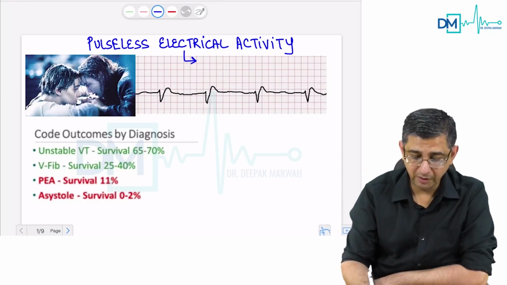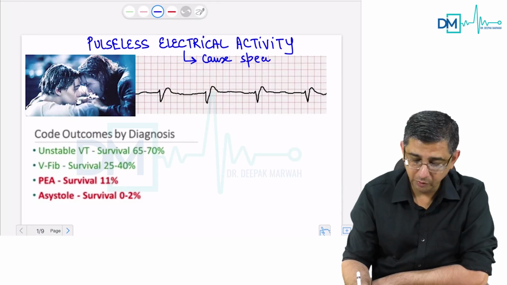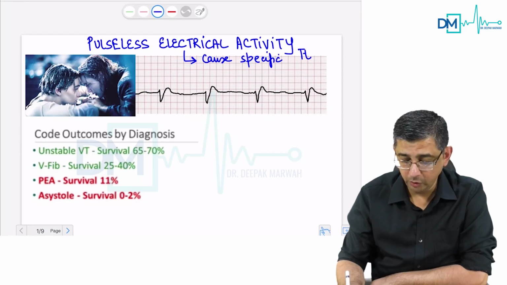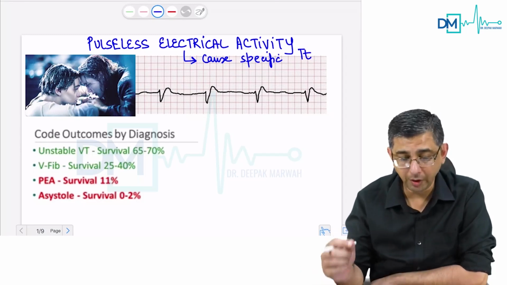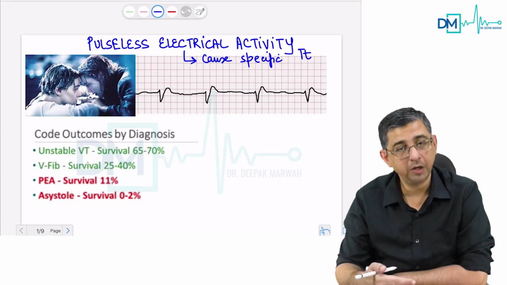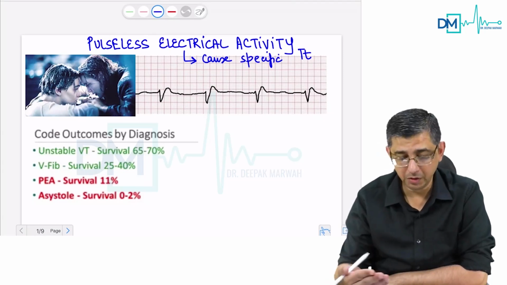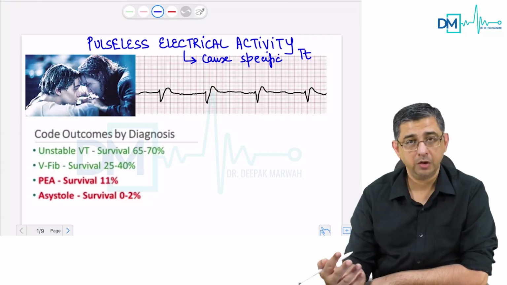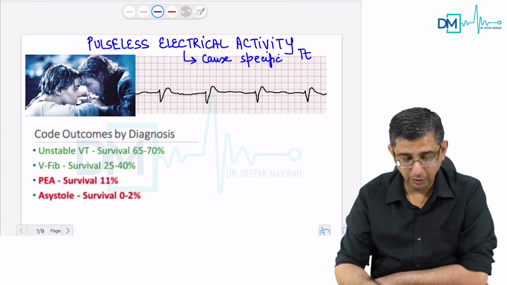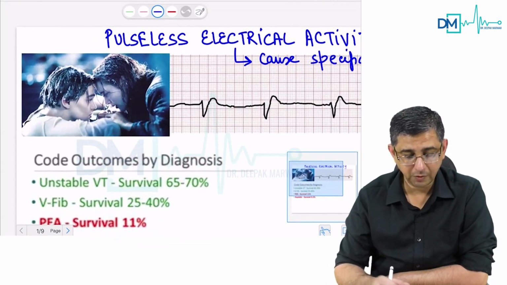This is because this is a cause-specific treatment, like I enumerated before you. If a person is having pump failure, the pump failure could be due to acute myocardial infarction, then we have to treat the cause per se. Pulseless electrical activity could occur from conditions ranging from cardiac tamponade to tension pneumothorax to even hypothermia. In fact, just to get your attention here, I have shown an image from the movie Titanic.